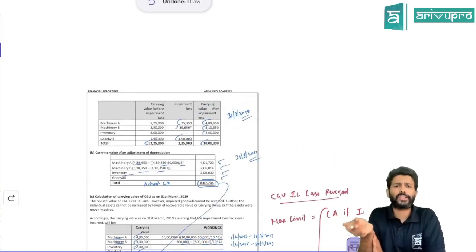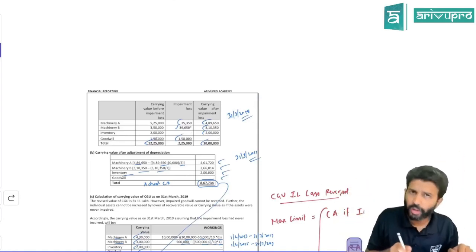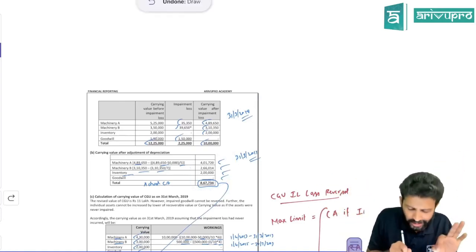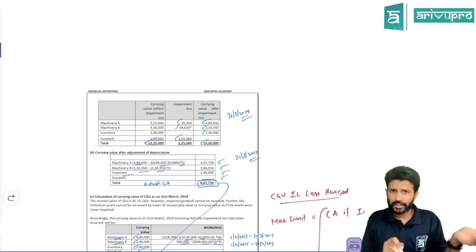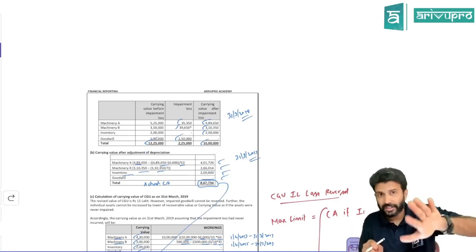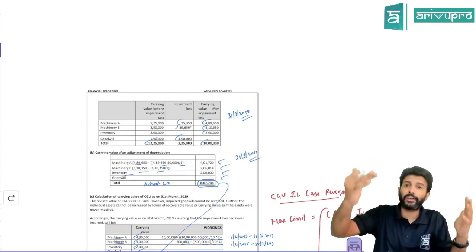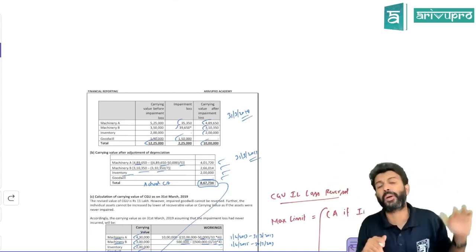One more year you use the asset, which means deduct one more year's depreciation, and this is the carrying amount. So this is the actual carrying amount. Next year what happened? The impairment indicator has got reversed. That means can you also reverse the impairment loss? Yes. But can you reverse the full amount, left, right, center, or is there an upper limit? There is an upper limit. What is that upper limit?